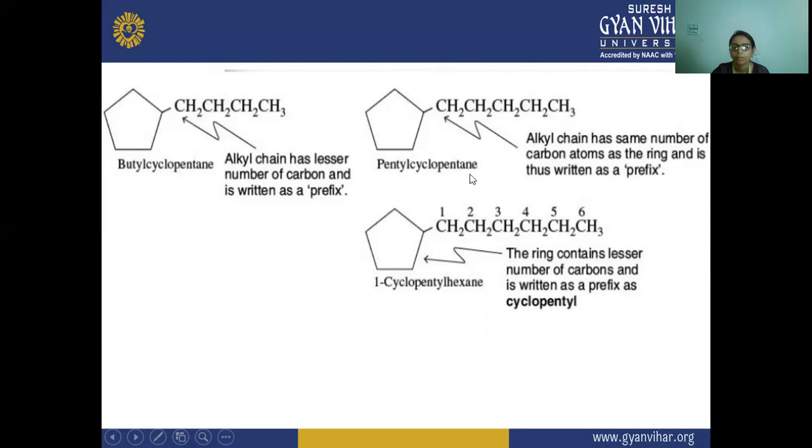So pentyl cyclopentane. In this case, you can see this chain has more carbon atoms, and this ring has fewer carbon atoms that are bonded. So the ring will act as a substituent, and this chain will act as the main chain. The ring containing fewer carbons is written as cyclopentyl. So its name is 1-cyclopentyl hydride.